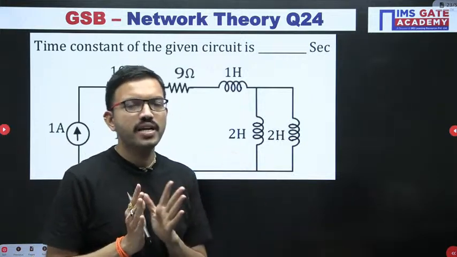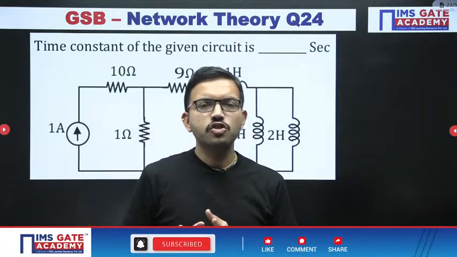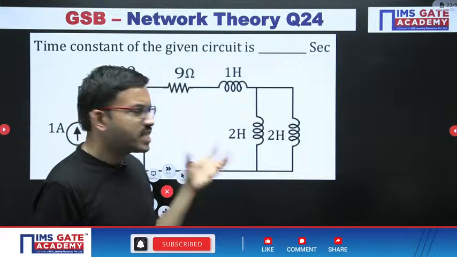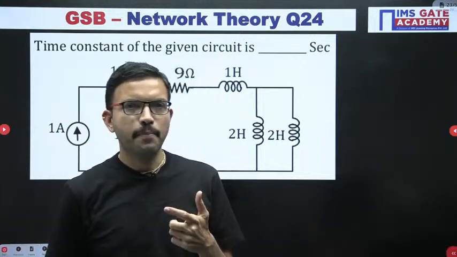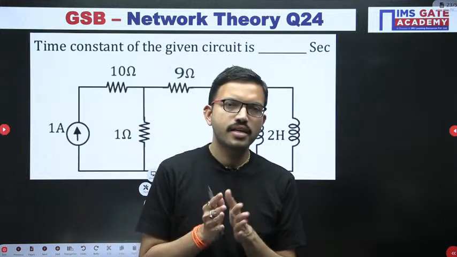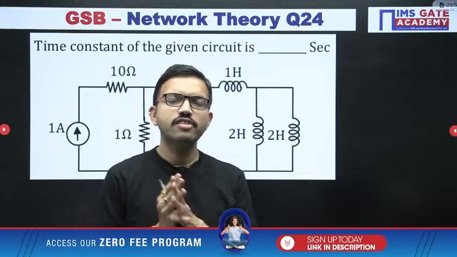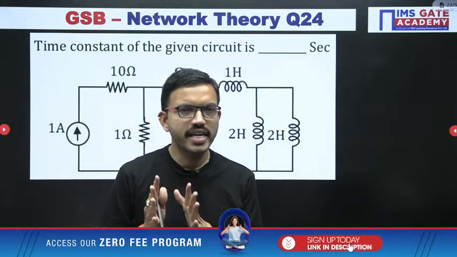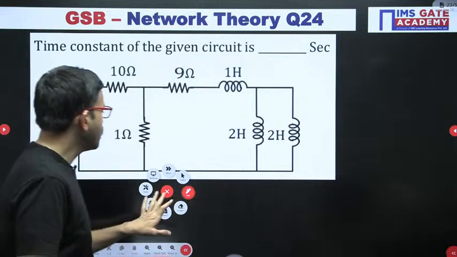Even when they give a complicated question, with the knowledge you receive from this session, you will at least be in a position to try. And if you have already done good revision earlier, you can maximize your score on the transient questions in the GATE exam. All of you give it a try.